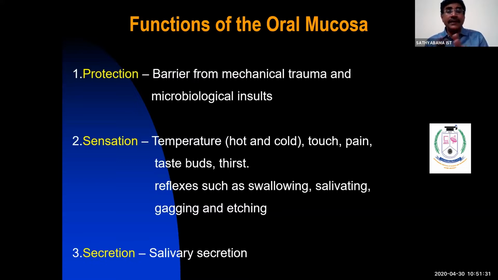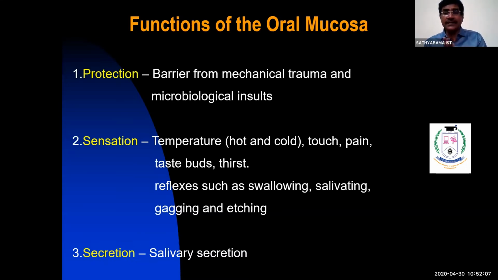Right. Next, we'll talk about the functions of oral mucosa. One of the main functions of oral mucosa is protection, because the mucosa covers the different types of tissue in the oral cavity and acts as a barrier from various mechanical forces exerted during mastication, chewing, and brushing, and also acts as a barrier from microbial insult. So the cells present in the mucosa will come and defend against the various microbial insults.